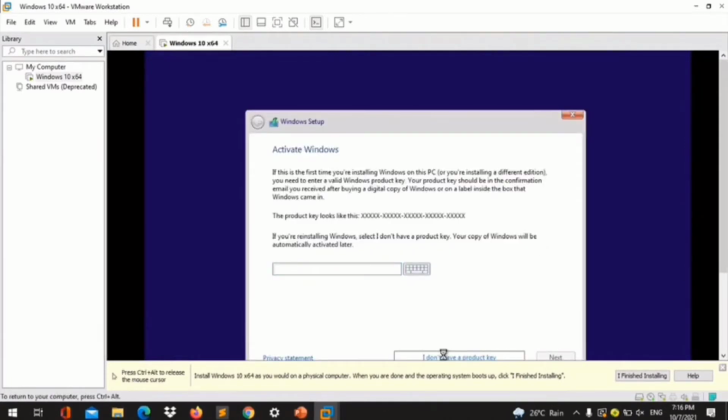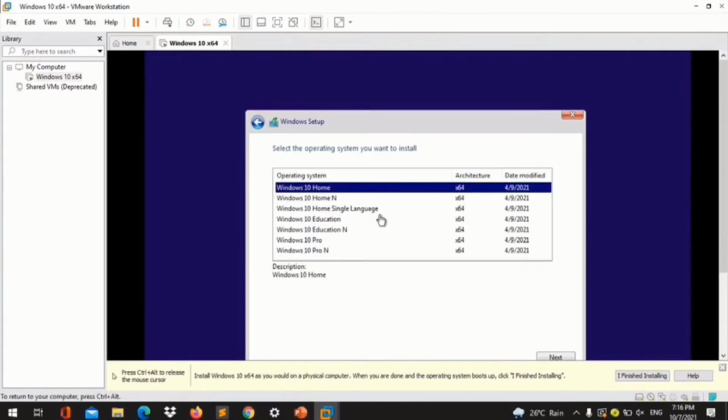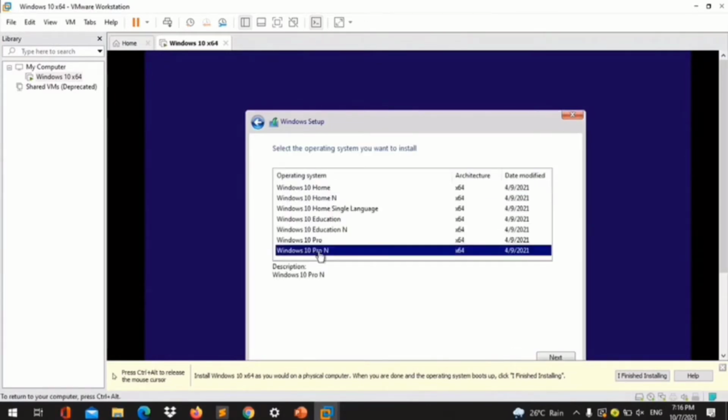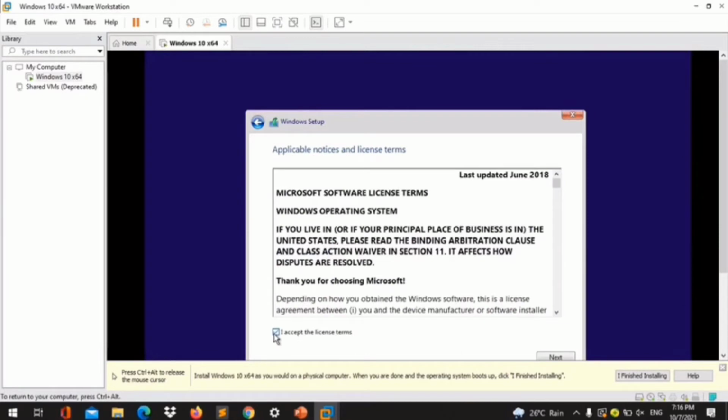And then just press I don't have a key, and choose Windows 10 Pro N, which will show what you want to install, and then just press Next. And then press Next again.